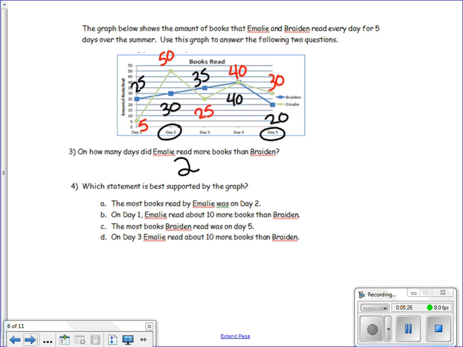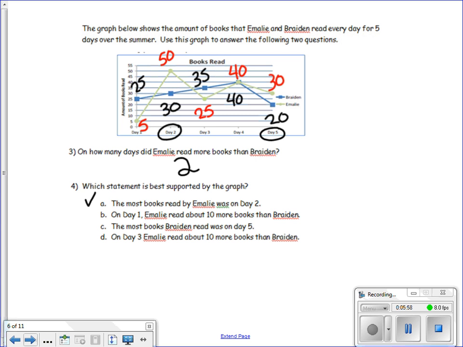Number 4 says, which statement is best supported by the graph? So that means we're looking for a true statement. Instead of just reading one and finding your answer, we need to go through and read all of our choices to make sure that our answer is correct. So A says, the most books read by Emily was on day 2. So I can see on day 2, Emily read 50 books. 50 books is the most books that Emily read. So I'm going to put a check next to that, but I'm going to continue to go through and do B, C, and D as well.